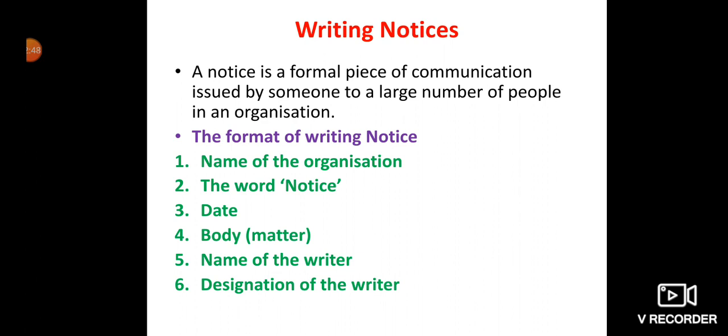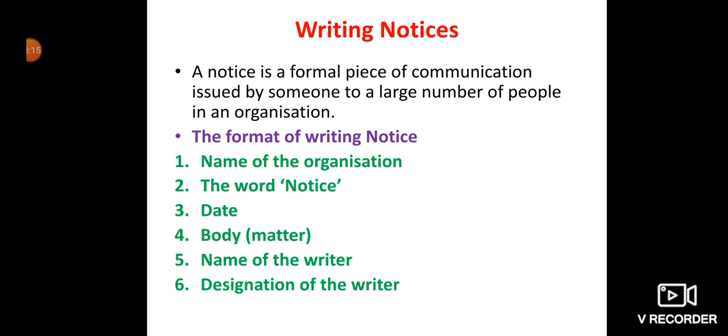So the format of writing the notice: on the very top comes the name of the organization, then just below that in the center comes the word notice. After that, on the left-hand side corner, your date will come.